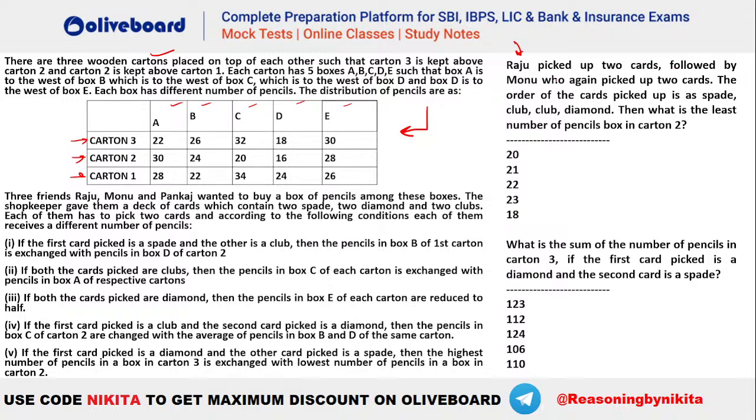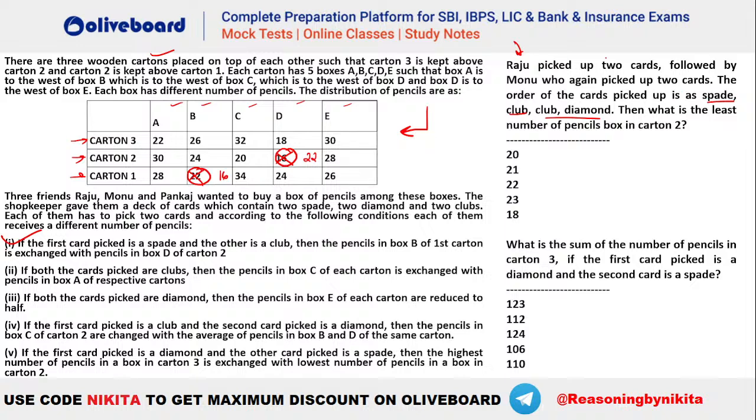Raju picked up two cards followed by Monu, who again picked up two cards. The order of the cards picked is spade and club, then club and diamond, right? So what did Raju pick? Spade and club. Now which is the rule associated with first card as spade and second as club? You can see that's your rule number 1. So that means the pencils in box B of first carton are exchanged with pencils in box D of second carton. That means this one. So 22 came here and 16 came here, isn't it? You can see when Raju has picked, 22 goes here and 16 goes here, right? I hope this is clear.